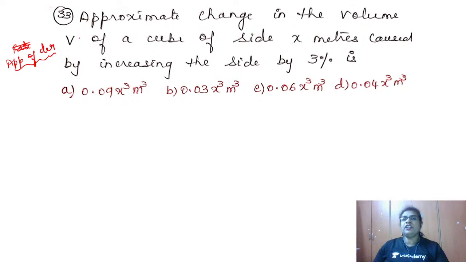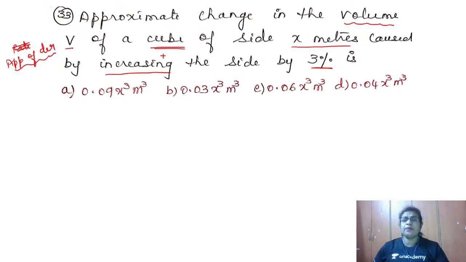So, what is given in the question? Let us identify first. Approximate change in the volume V of a cube of side x meters caused by increasing. Increasing means always remember it is plus sign. Decreasing means always remember it is minus sign. So increasing the side by 3% is.